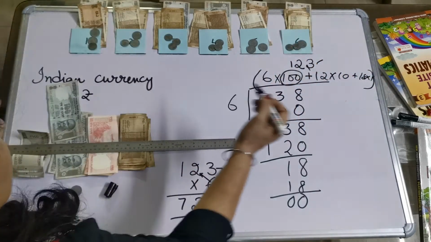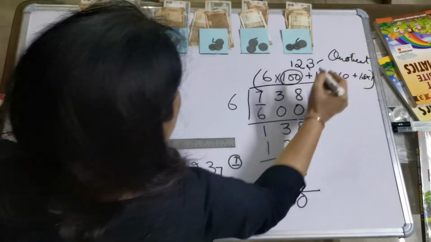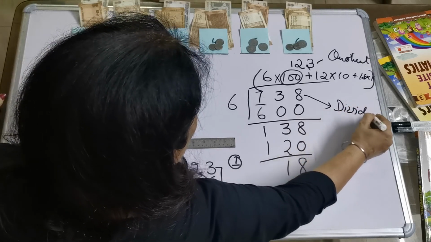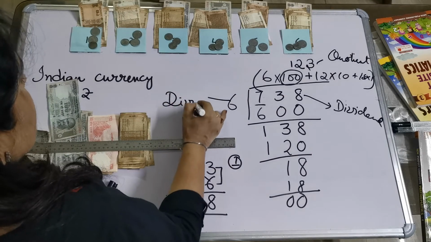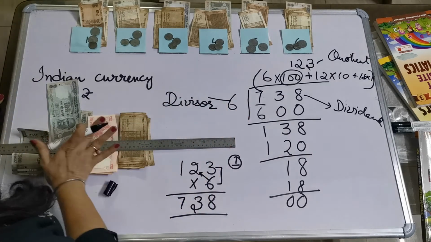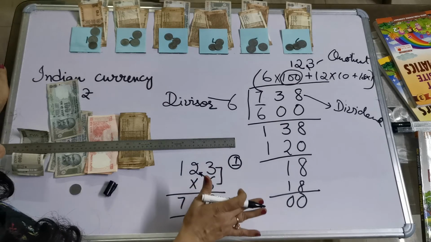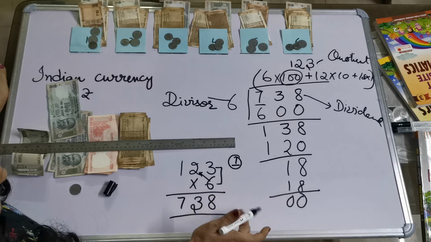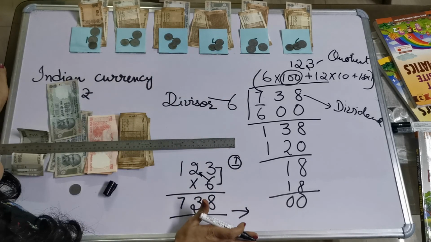This is called the quotient. This is called the dividend. And this is the divisor. Through this we can learn the concept of division. The concept of division says that we have to do equal sharing, and suppose something is left, that is known as the remainder. That doesn't go to anybody. It is a separate portion.